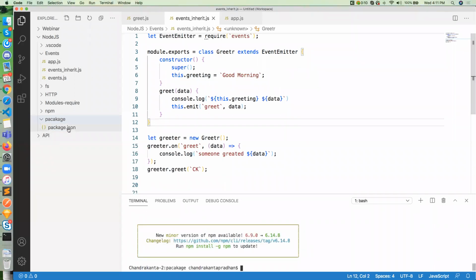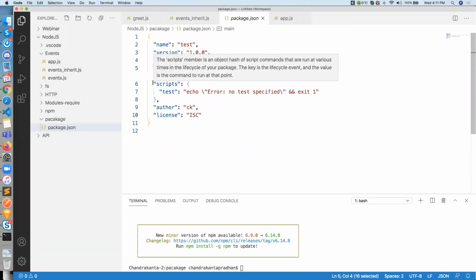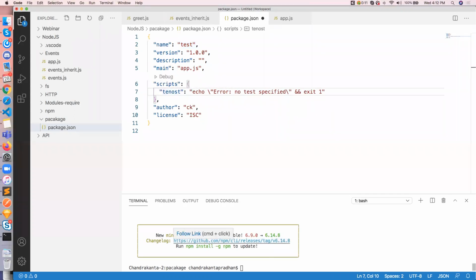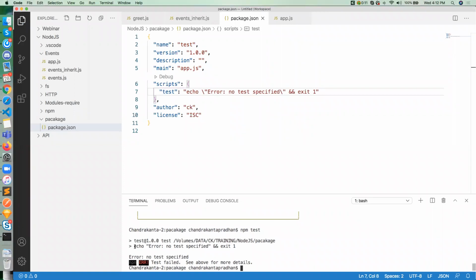You can see a package.json has been created. You can see the name, version, description, and from where your application will start. And you can see one important attribute, key, over here: the script. Script, you can assign whatever command, terminal command, shell script command you are going to run from here, it will start from here. For example, you want to write npm test. You can see it will throw an error and show this: echo error, no test specified, and exit 1, which is mentioned over here.